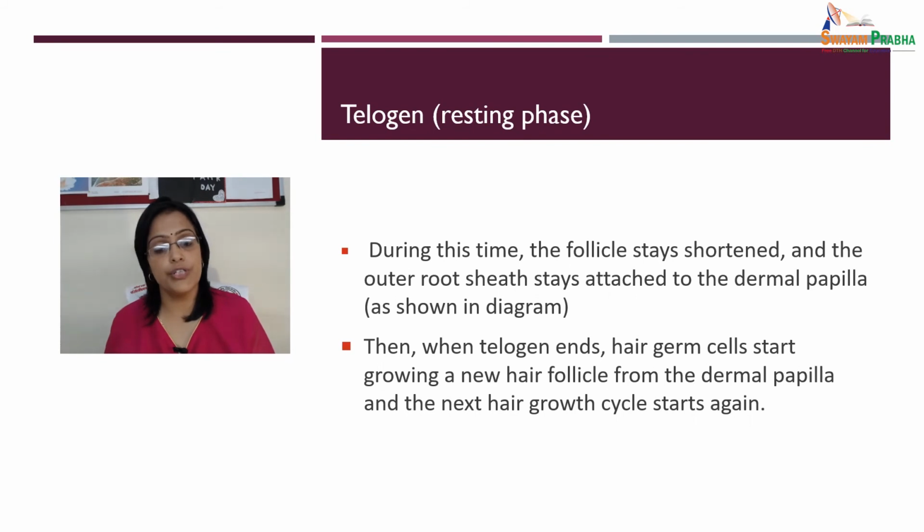Telogen. Telogen is the resting phase. The resting phase lasts 3 to 4 months. About 10% of the hairs are in telogen at any one time. During this time, the follicle stays shortened and the outer root sheath stays attached to the dermal papilla. When telogen ends, the hair germ cells start growing a new hair follicle from the dermal papilla, and the next hair growth cycle starts again. So this is about the hair growth cycle.